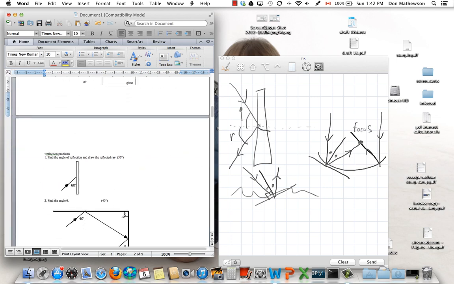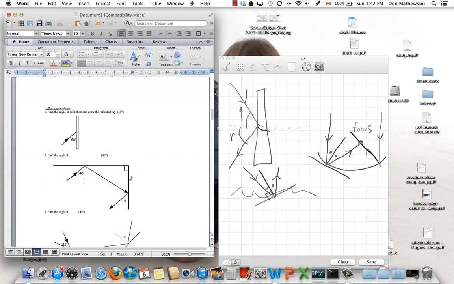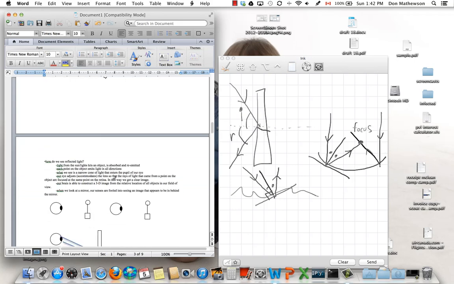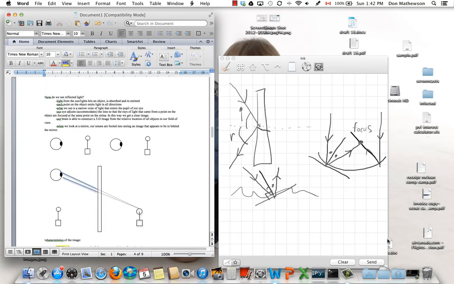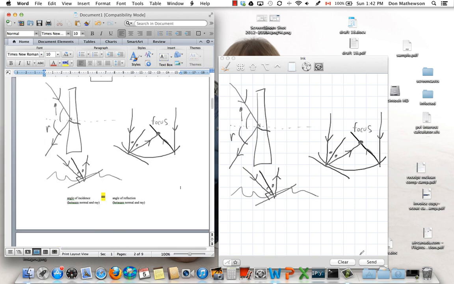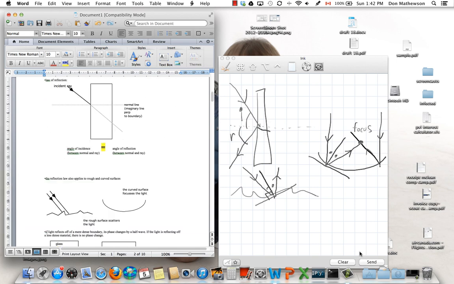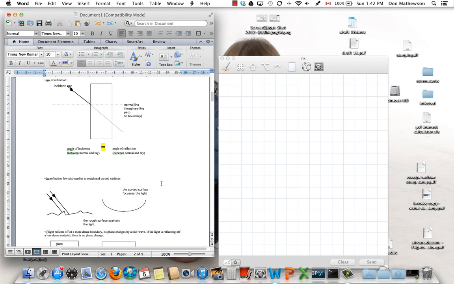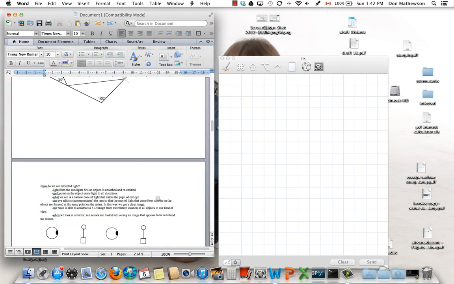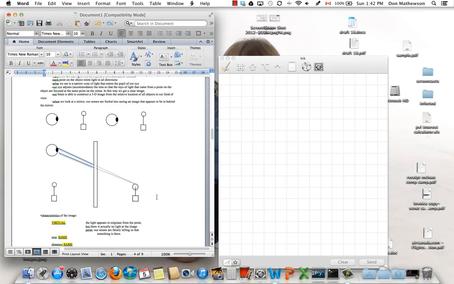All right, here's some very simple reflection problems that really just boil down to grade 8 geometry. You can give those a try. We'll start with reflection in a plane mirror. This is really just a review of Physics 11. What we should realize is that an object, all points on the object are emitting light in all directions.